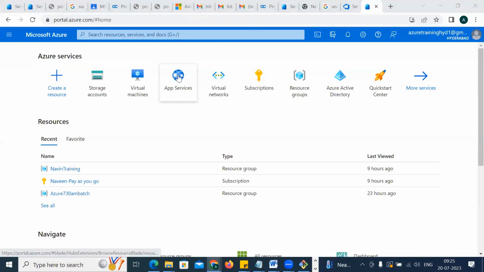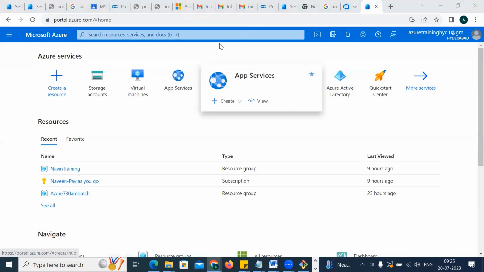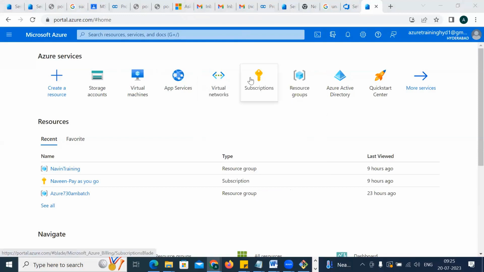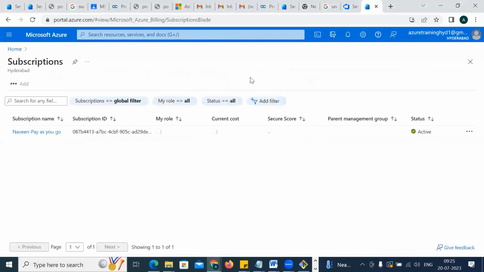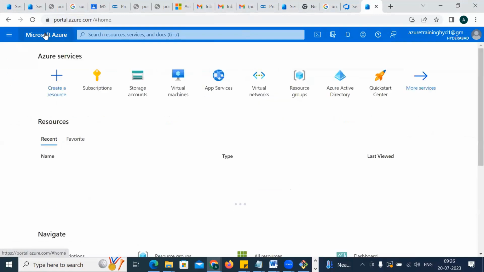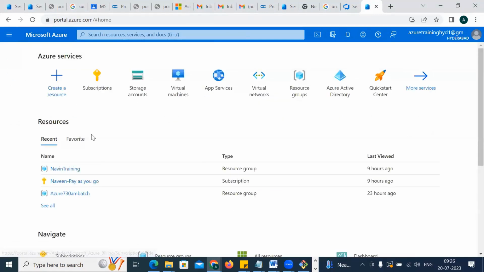We have app services over here, right? Let me show you my bill for the day. This is pay as you go. Okay, fine, let's come here and go to app services.